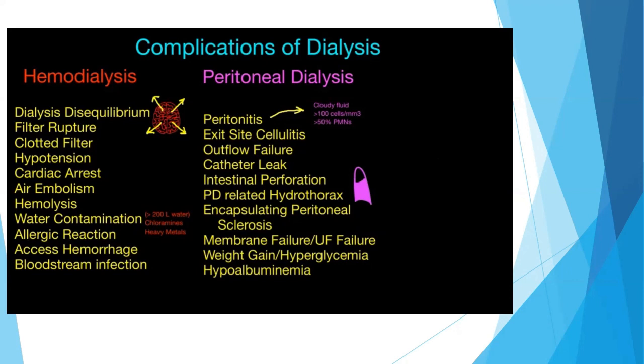In case of peritoneal dialysis, the most common complication is peritonitis. There is exit site cellulitis, outflow failure, catheter leak, intestinal perforation. There can be PD-related hydrothorax. There can be encapsulating peritoneal sclerosis, membrane failure, weight gain or hyperglycemia, or in some cases, hypoalbuminemia.